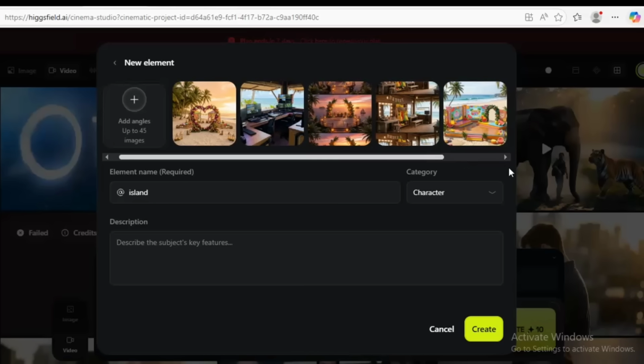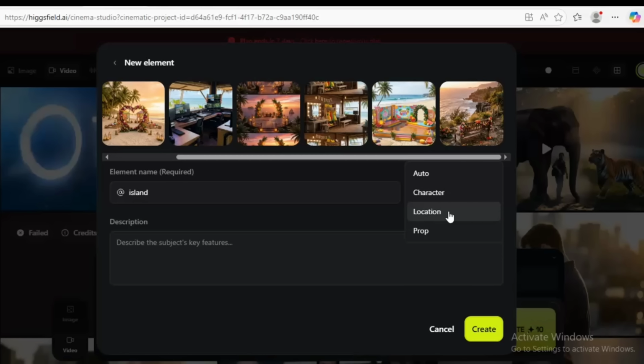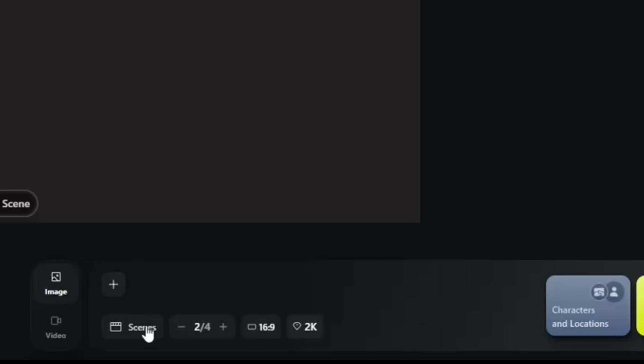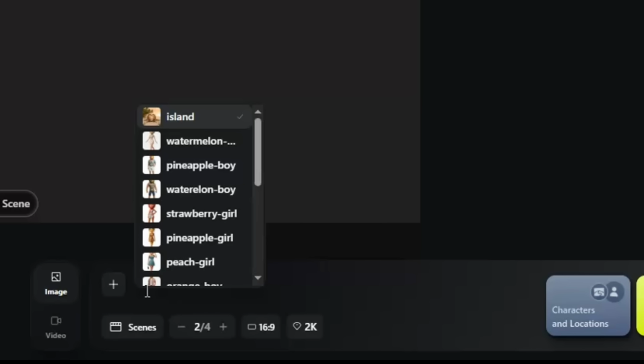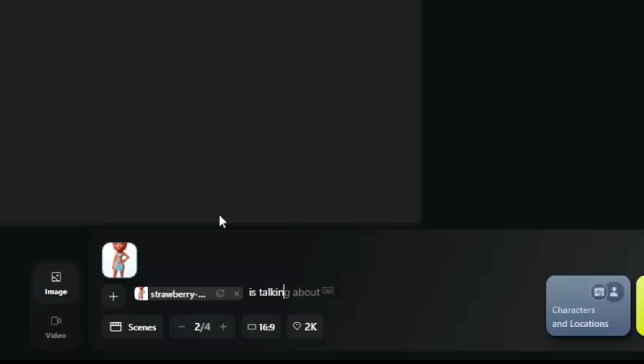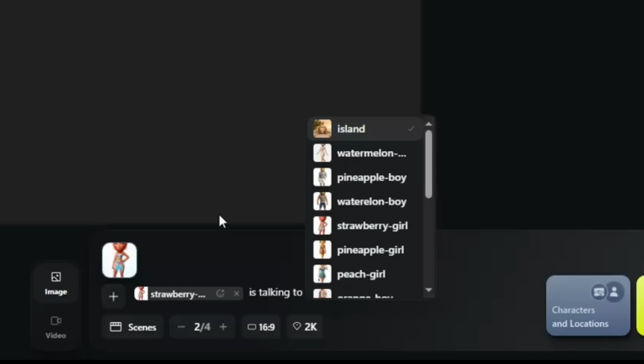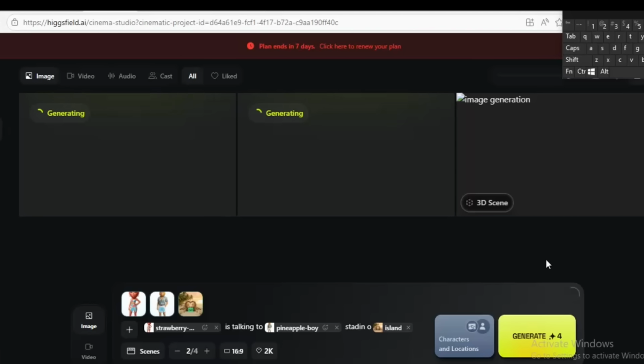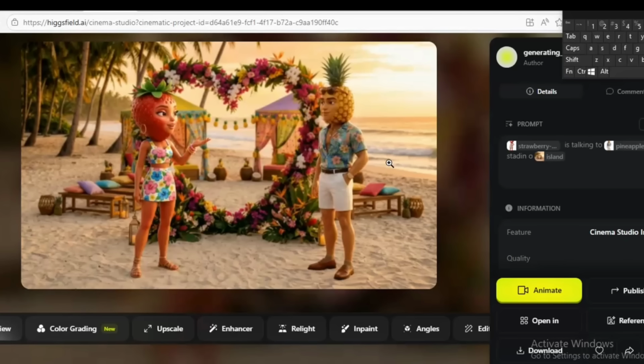We will also upload the images of the island we created earlier. The category this time will be location. We have the images of the characters and the location. We will create the image that we need. You can use @ to do that. You can go to the scenes and choose the option, and you will have it ready in a few seconds.